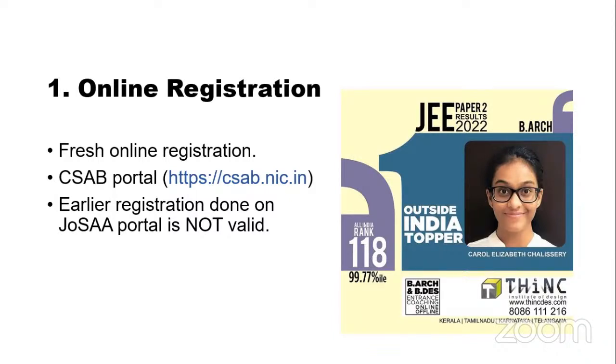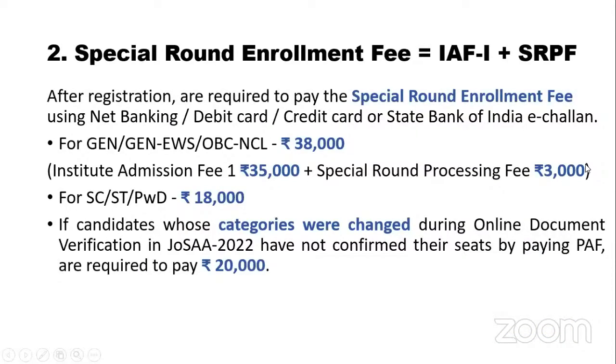The first thing that you need to do is online registration. There's a separate website for this. I would request the host to also share the link in the live chat box. It's a separate registration. It doesn't have anything to do with the JOSA registration that you have previously done. You need to pay the special round enrollment fee later on.